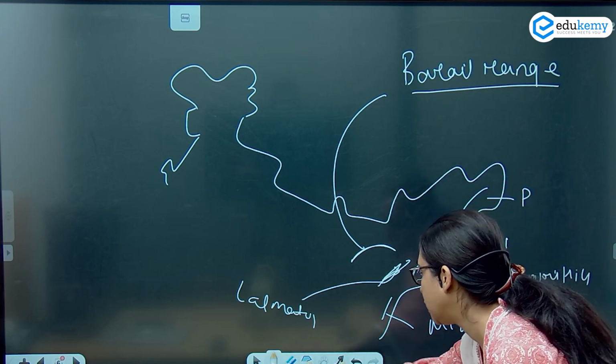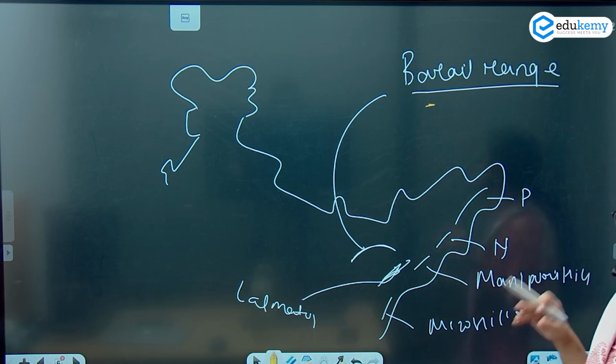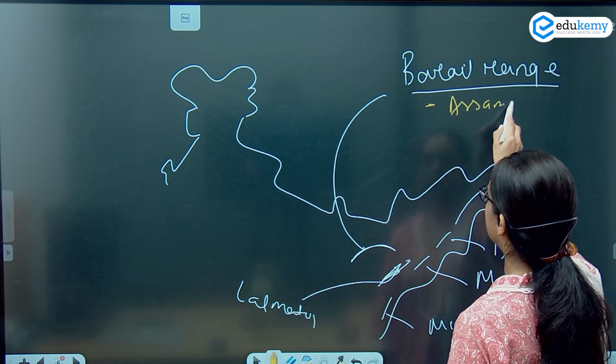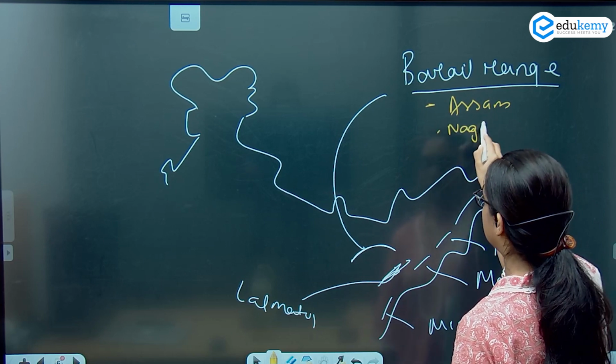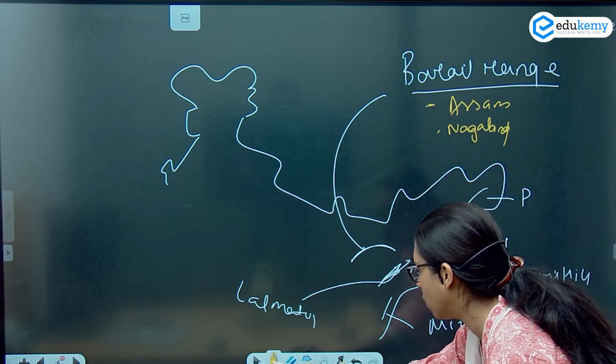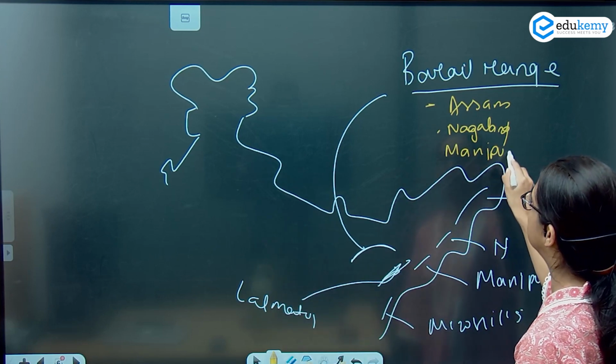If I make you write about the Bareil range, it extends in your Assam, Nagaland, and also your Manipur. So this extends into 3 states.